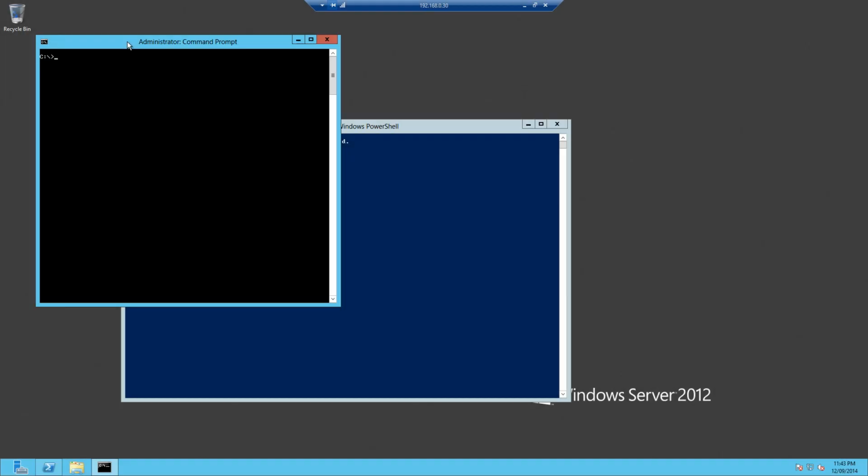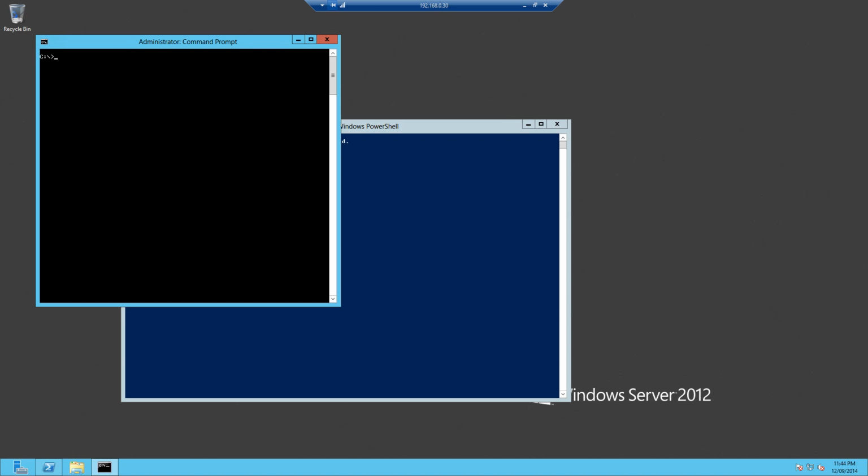So let's say that we did want to allow open relay for specific hosts within our organization to be able to send email from any sender to any recipient, whether they are internal or external. But we want to do that in a secure way so that only specific IP addresses in our network are able to do that.